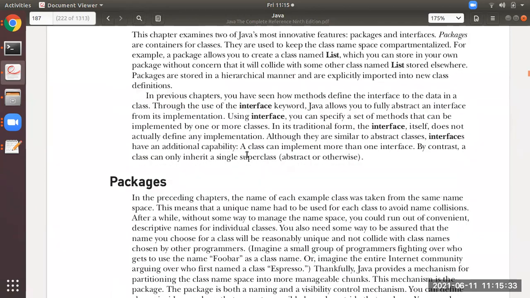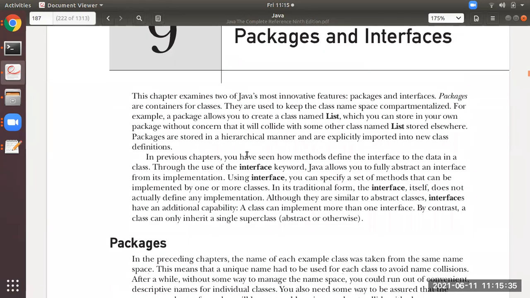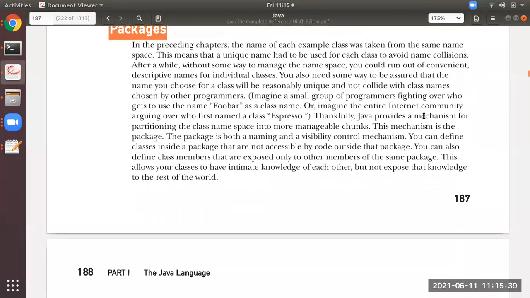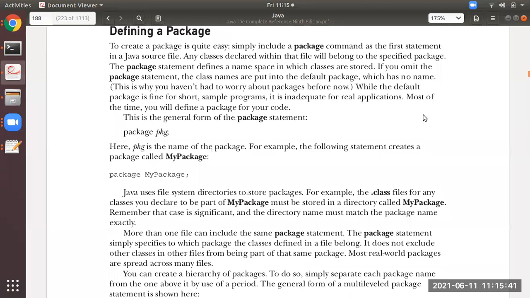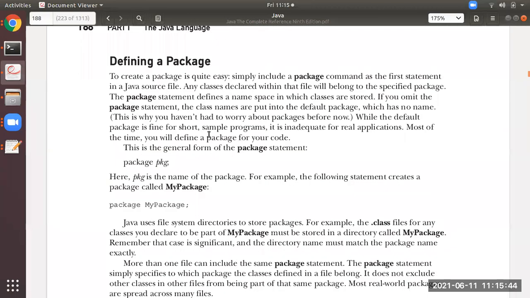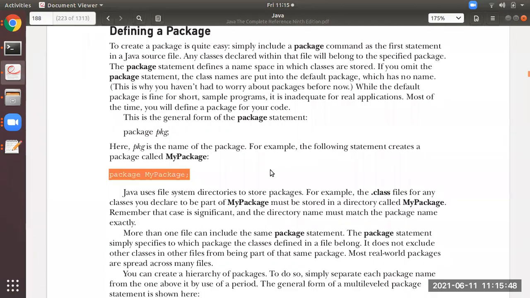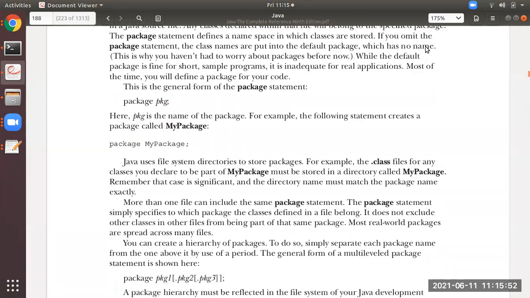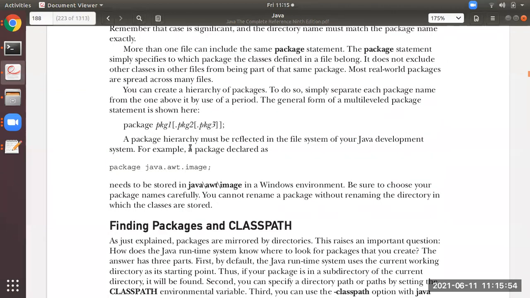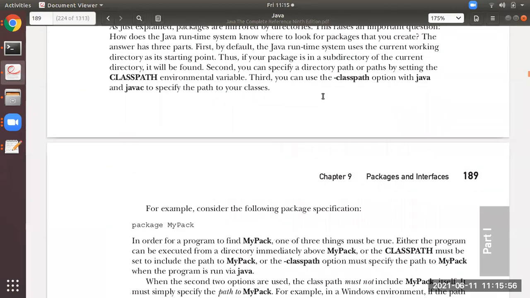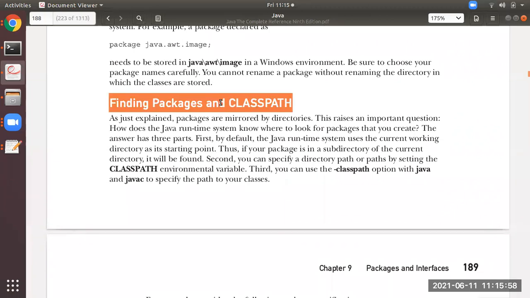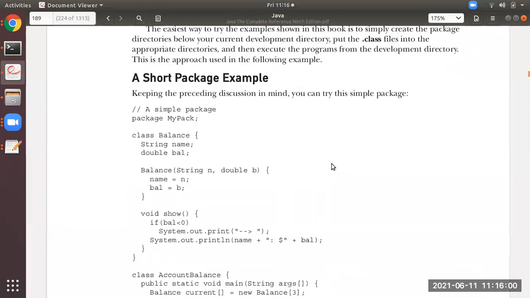Okay, now straight away I will explain with the program. It will be easy for you to understand. After explaining the program, I will explain these points, this example, this example. What is that statement? What is this statement? Finding packages and class path, this we will see.